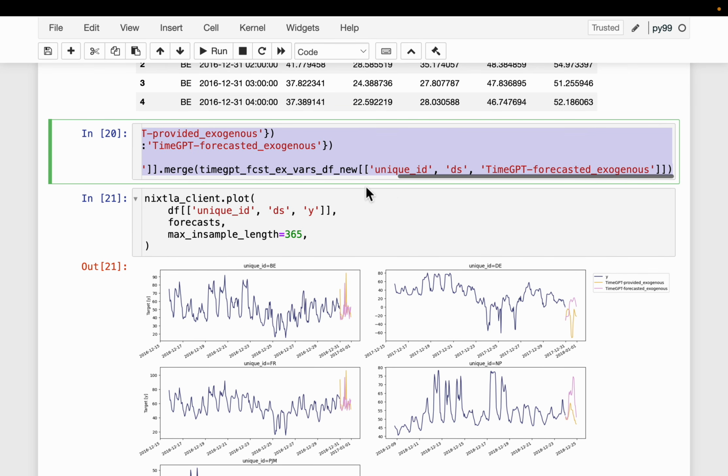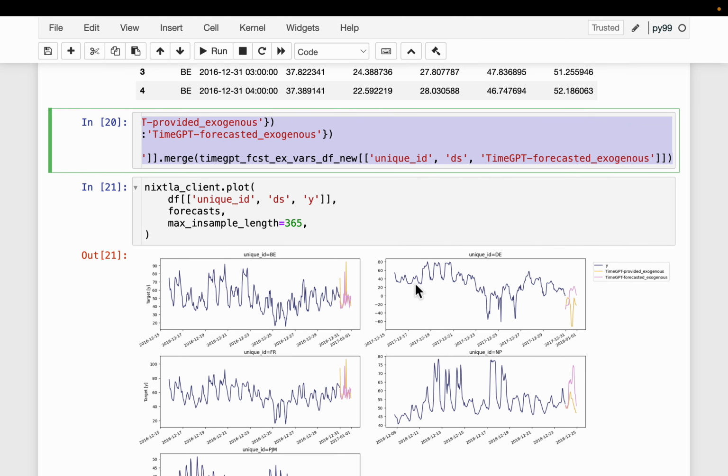So we just combine these two data frames and plot them. We have our historical data, and then the yellow one is with the actual exogenous variables, whereas the pink one is where we first forecasted the feature values and then fed them in to forecast the final target variable.